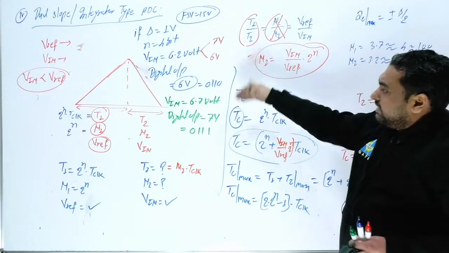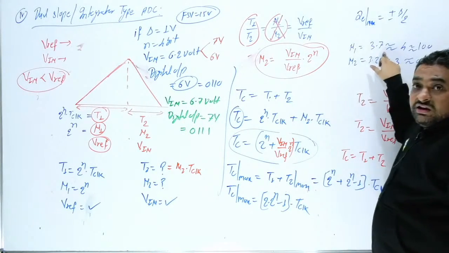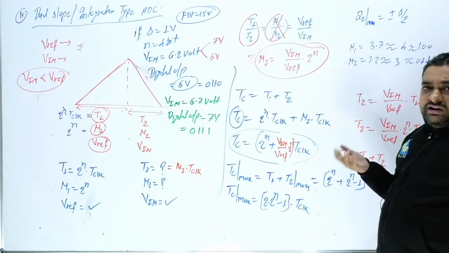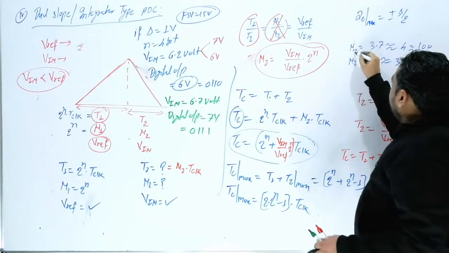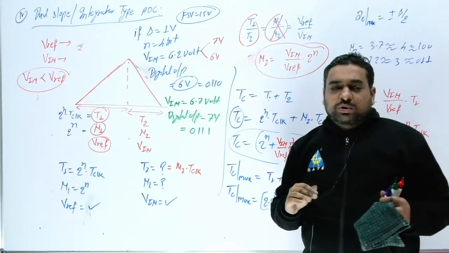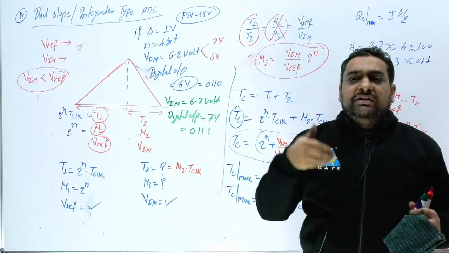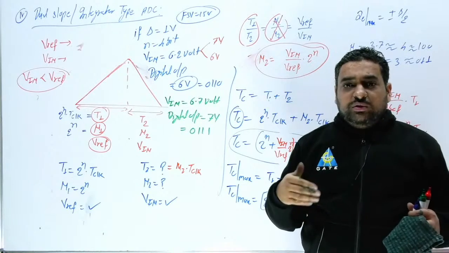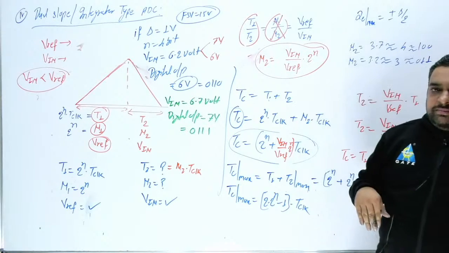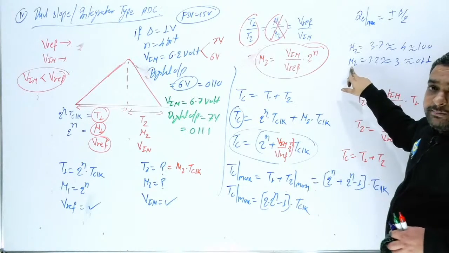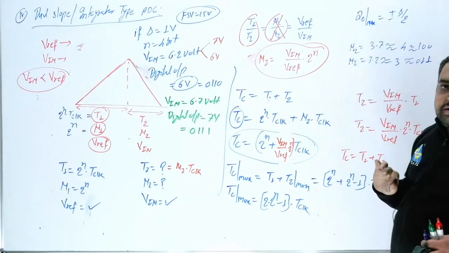So this is how you can choose. This you can choose by this n. If you are getting here n2, suppose greater than 3.5, then you have to assume the number of clocks is equal to 4. And if you are getting less than 3.5, then you have to assume the number of clocks is 3.